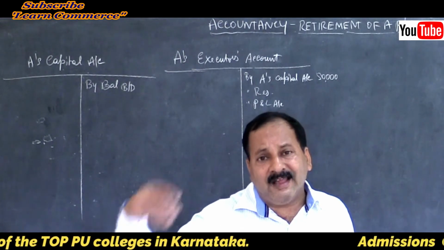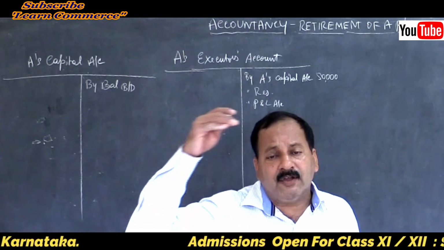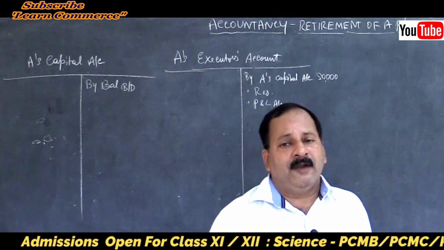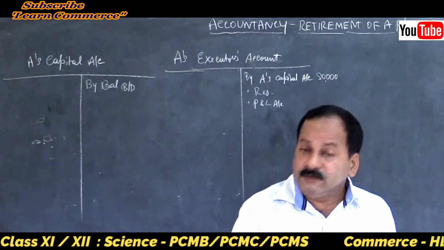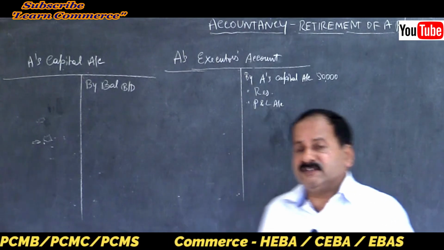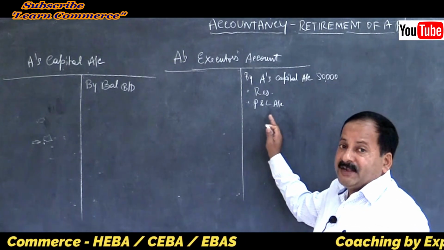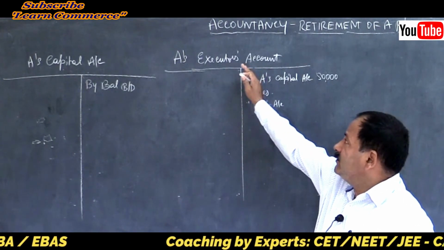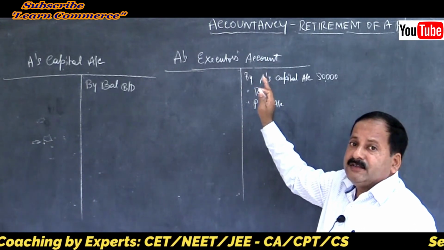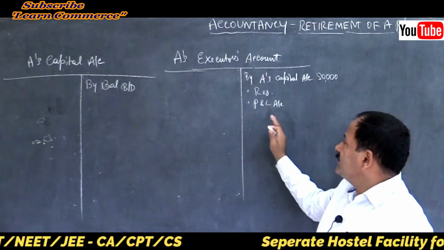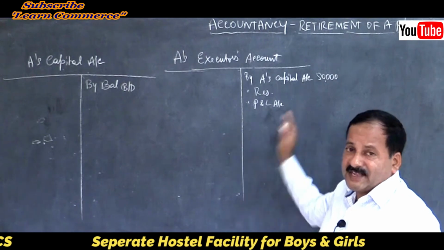Whatever profits earned after his death are only because of the efforts of the remaining partners, not the deceased partner. So make sure that the profit and loss suspense account is debited and the executor's account is credited.